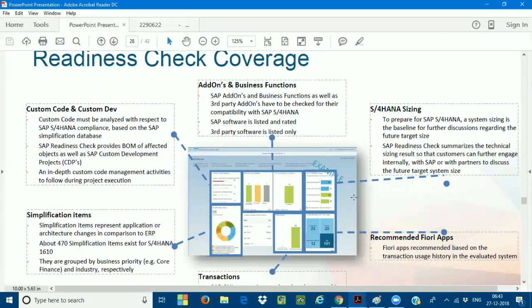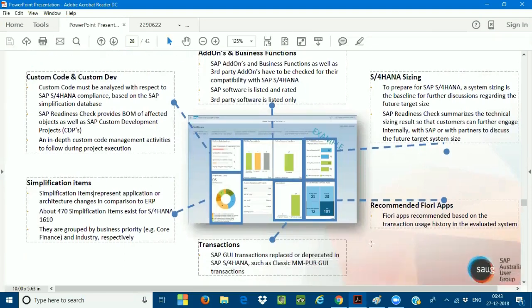So what is the level of understanding we should have? That is a very good question actually. The level of understanding here is, first, custom code; second, simplification items; and the third is called the recommended Fiori apps. And what are all the transactions? I'm going to discuss all these things in our classes.